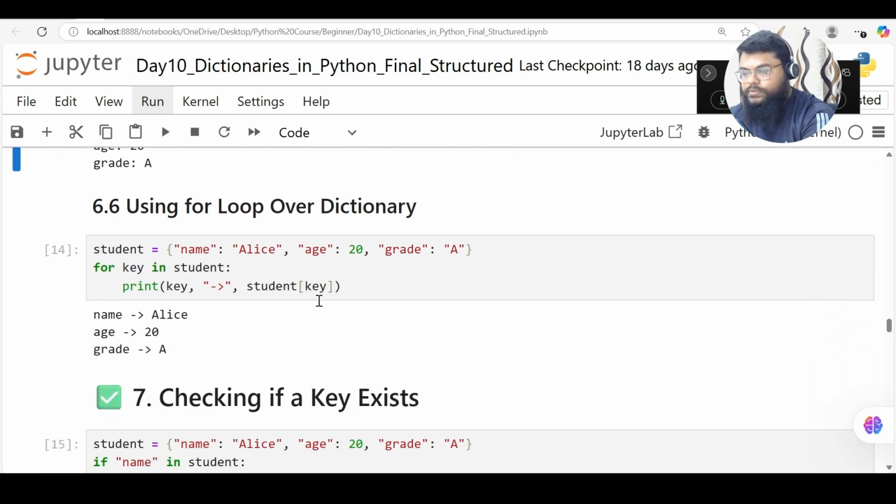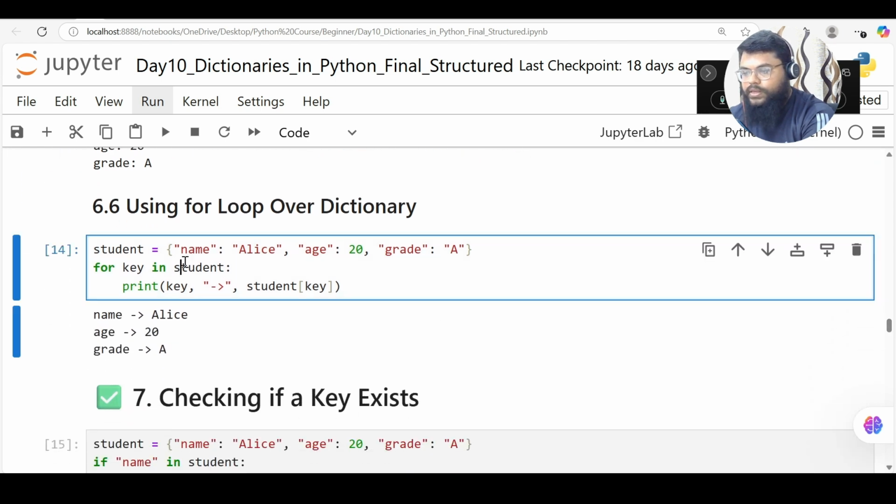In the same way, I can use a for loop to access student values and print keys also. How can I do that? You can notice here I am using a for loop for key. Key is my variable in student, so I'm checking keys in my dictionary. I use that key, and I'm saying student of key.